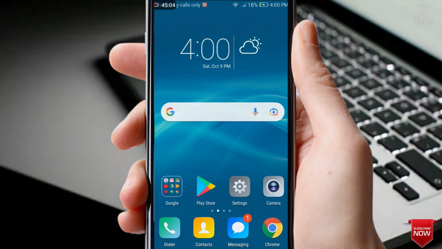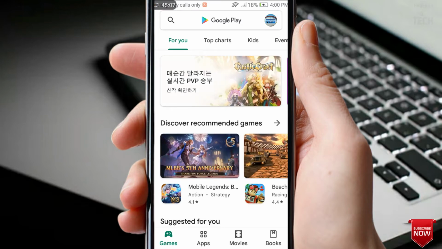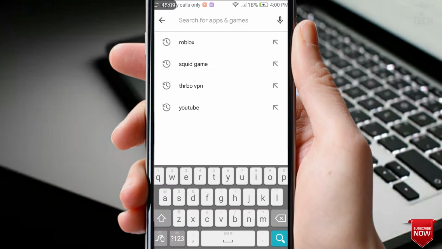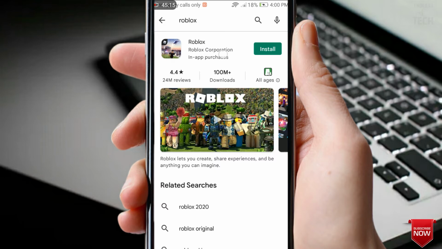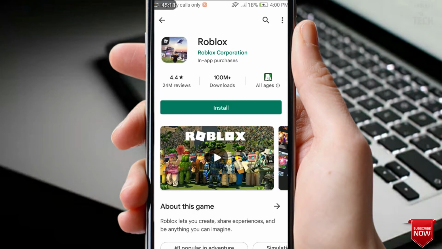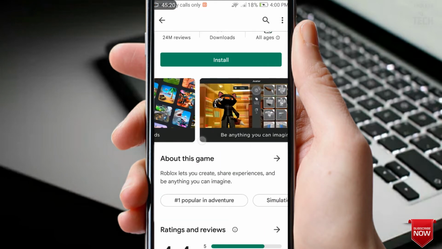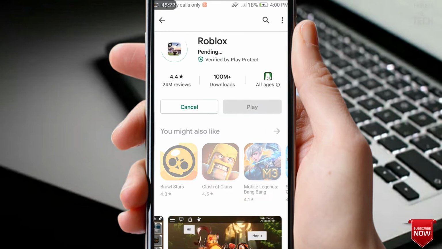So today I'm back with my new video on how to play Squid Game on Android, or you can use the same method on iOS also. So without any further delay, let's begin. If you are on Android, then go to your Play Store, or if you are on iOS, then go to your App Store and search for Roblox. Then install it.